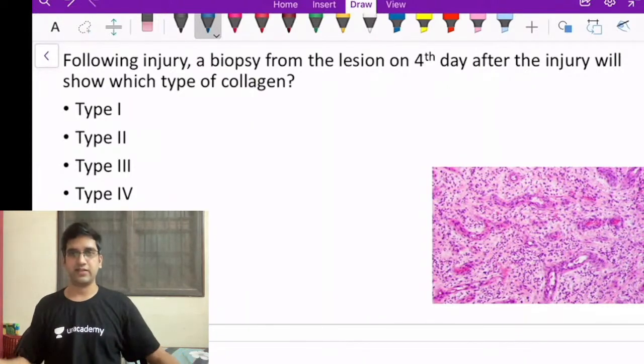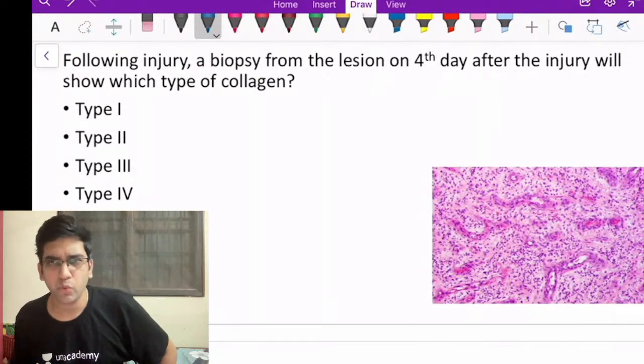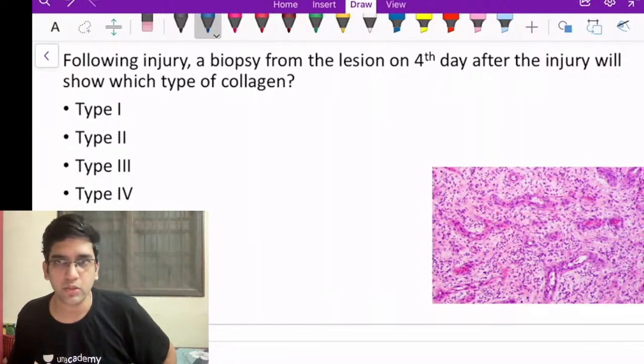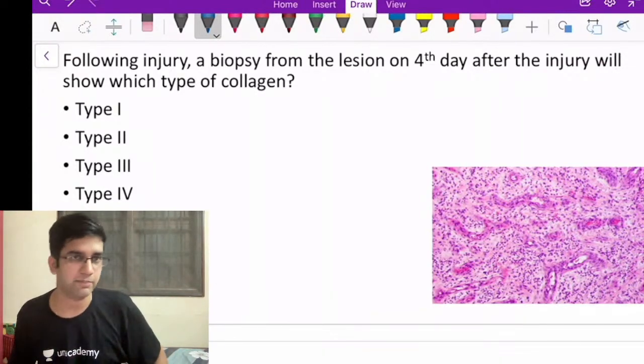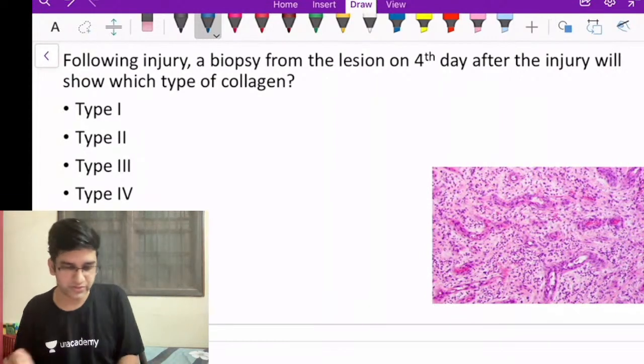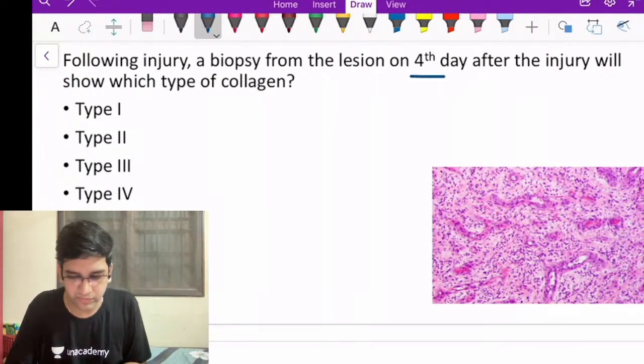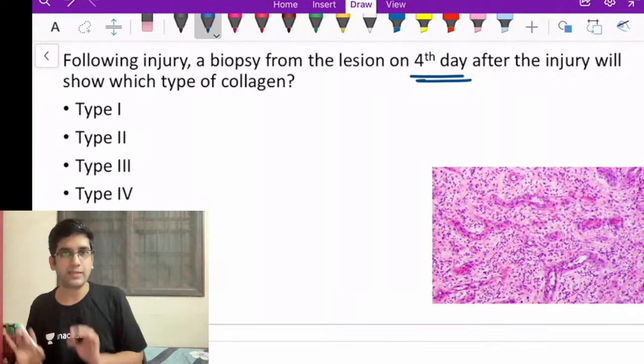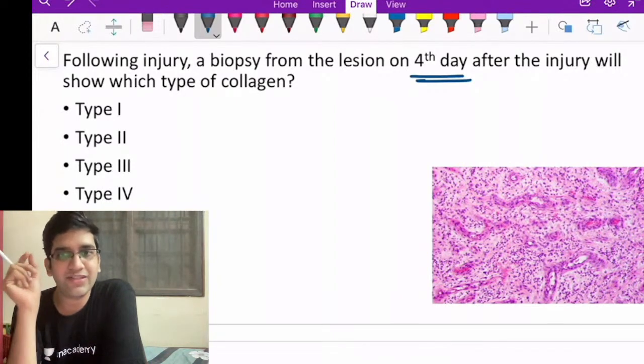Perfect. I have various answers here. Most of you went for C or option 3, right? Few of you for A and B. We'll have a look at this. First, there's an injury, a lesion from the 4th day after the injury, and the question asks which is the type of collagen, right?